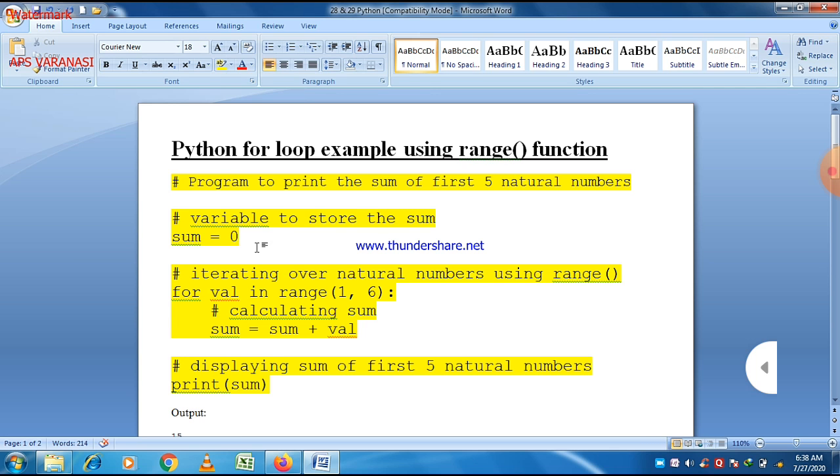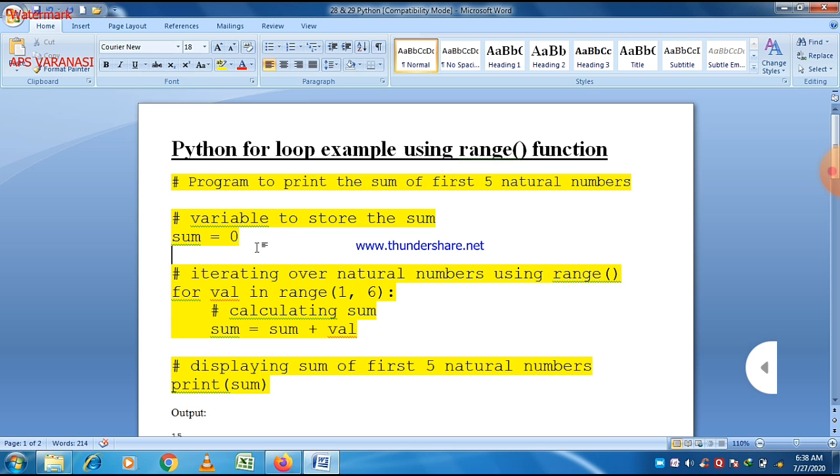So these are some concepts regarding the range function and the for loop. This is a program which defines the sum of the first five natural numbers, and you can easily make a program using this concept for the sum of the first 100 natural numbers, or the first 10 natural numbers, etc. This is a program to find the sum of n natural numbers, and when we define a different range, it will work for different values also. Here we give 1 comma 6, so it will calculate the sum up to 5.